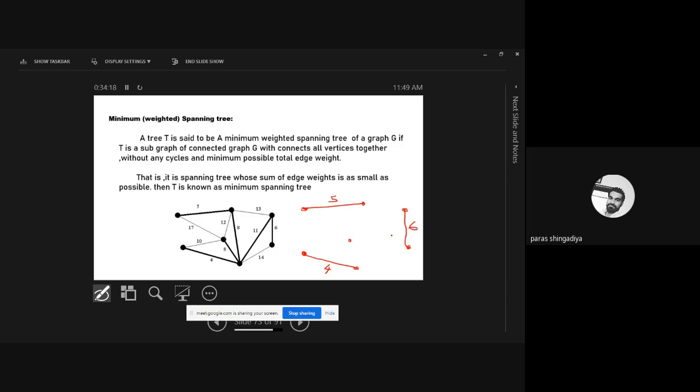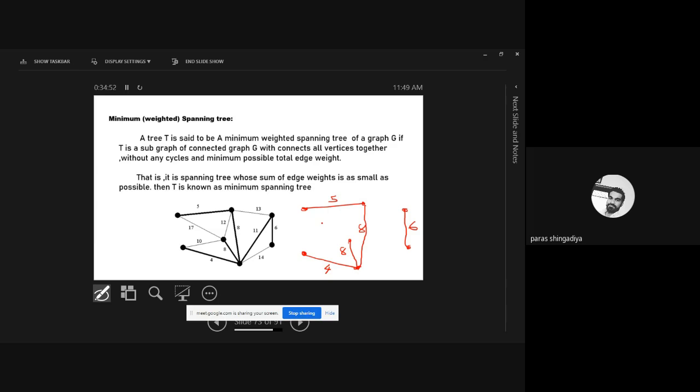After 6, which weight is minimum? That is 8. 7 is not there anywhere. There are two edges of weight 8, so first let us connect this one. And still my graph has no cycle. Again I will use this one. Both have weight 8, and still there is no circuit, no cycle you can create between any two vertices. Now after 8, the next weight will be 10.